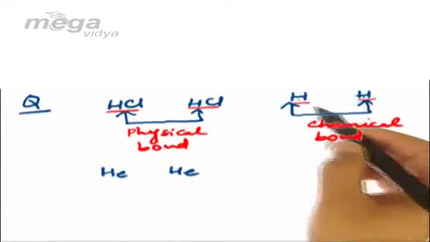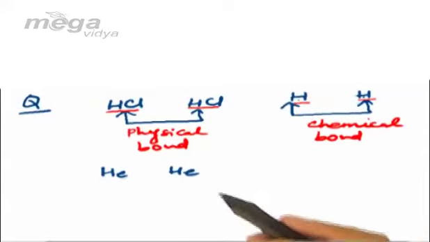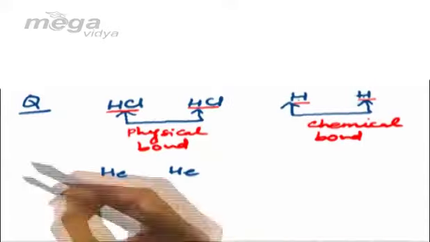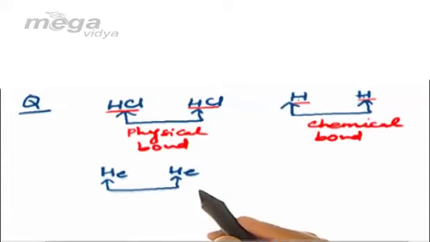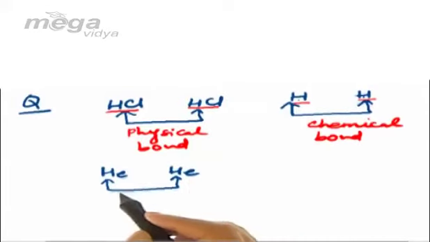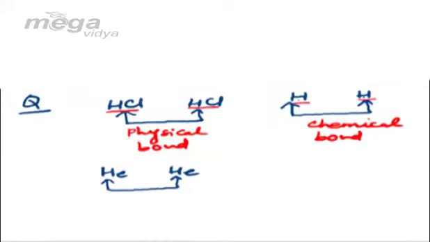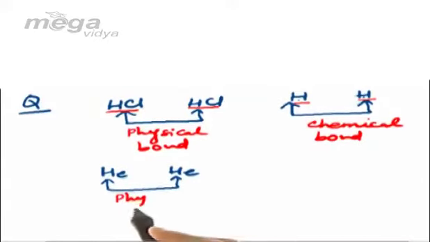as illustrated above, in case of species in their atomic state the resultant bond will be a chemical bond, whereas when the species are in their molecular state, that is other than the atomic state, we call the bond a physical bond. Here again these two helium atoms are in their atomic state, but students, helium is an inert gas which has a stable configuration. So although these two atoms are in their atomic state, due to their stable configuration they will undergo physical